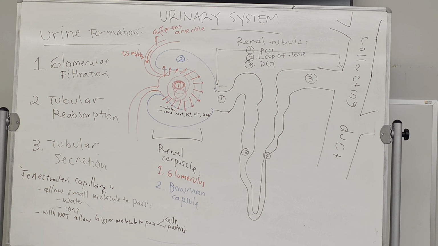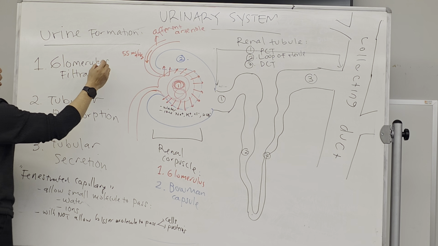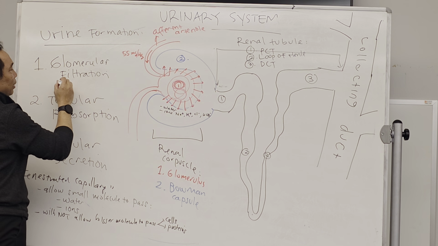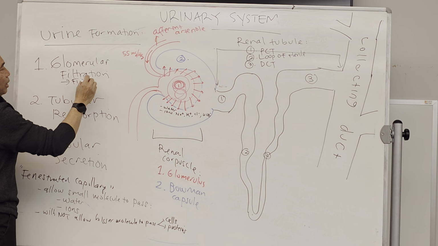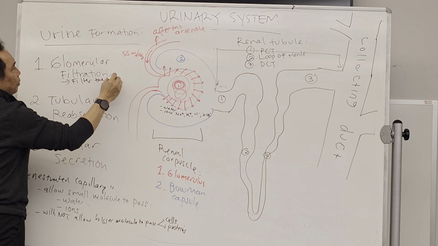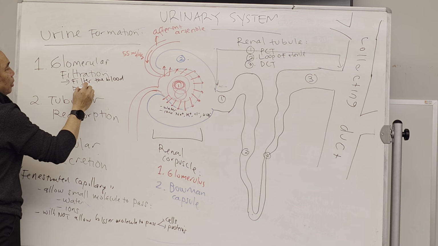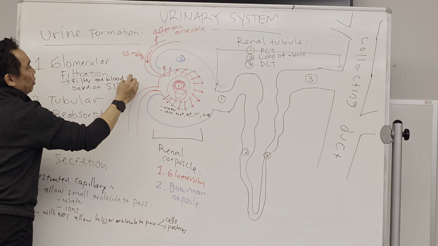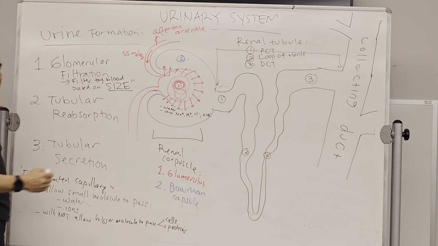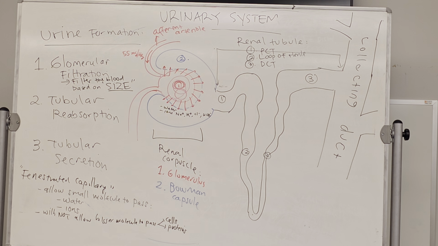Now, so this glomerular filtration filters the blood based on size. This is the one that you have to understand. Size. It is not whether that molecule is important or not. It is not.